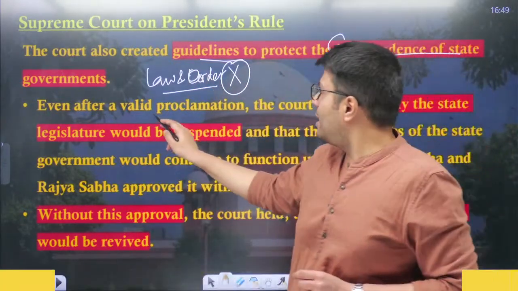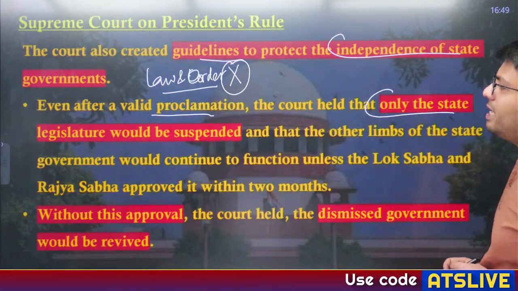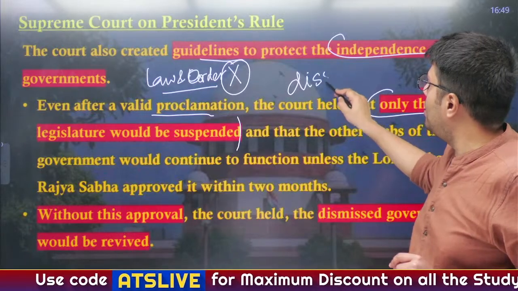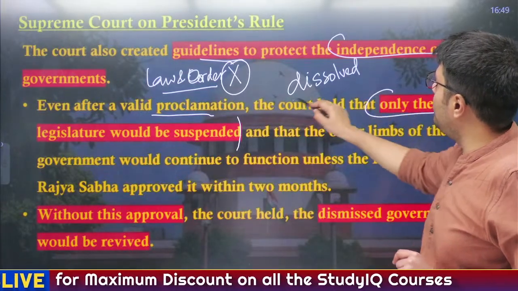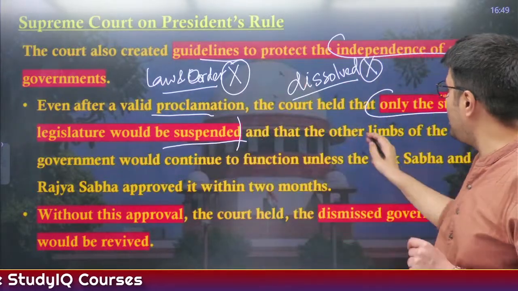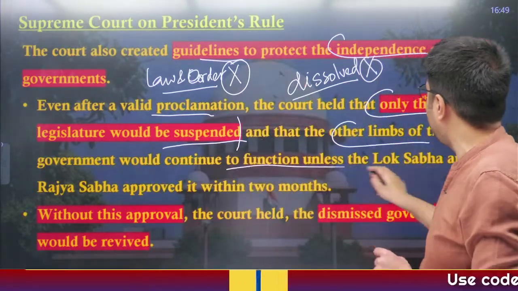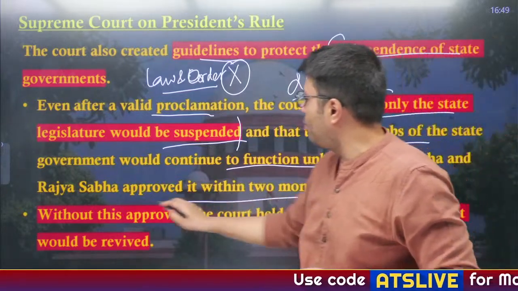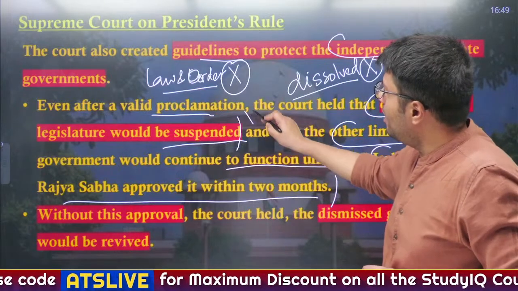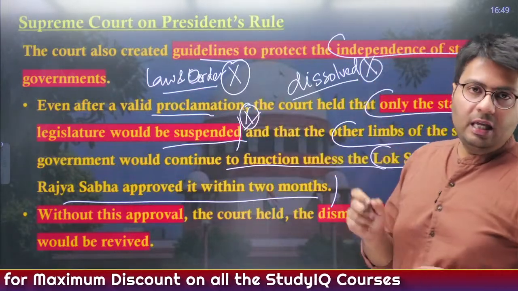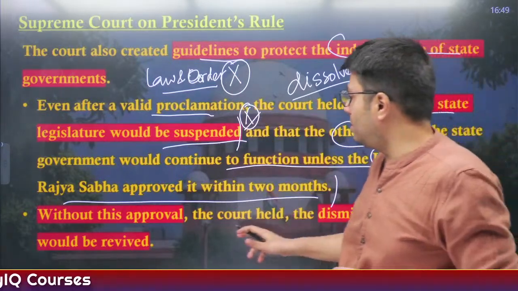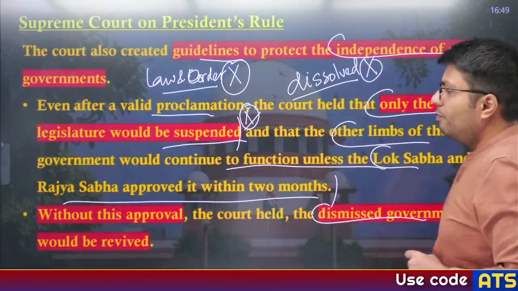So, even after a valid proclamation, the court held that only the state legislature will be suspended. This means that with the imposition of President's Rule, will the state legislature be dissolved? The answer is no. It will be kept in suspended animation and other limbs of the state government would continue to function unless the Lok Sabha and Rajya Sabha approve it within 2 months. So, without the approval of Lok Sabha and Rajya Sabha, the President cannot dissolve the assembly of the state; rather it has to be kept in suspended animation, and without this approval, the dismissed government would be revived, right?